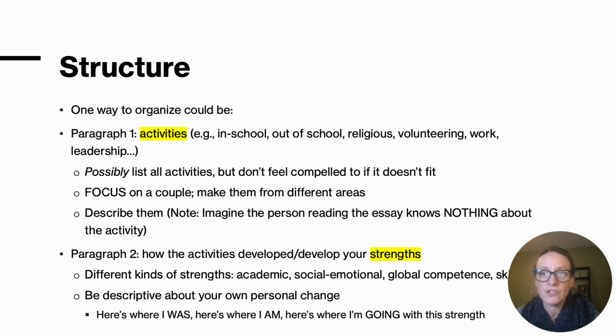Here's kind of a structure that you may want to follow. Here's where I was prior to the activity. Here's where I am now after having been in the activity. And here's where I'm going with this strength. Here's how this strength will impact my future.